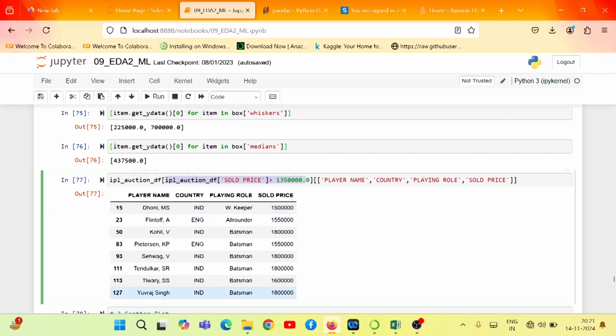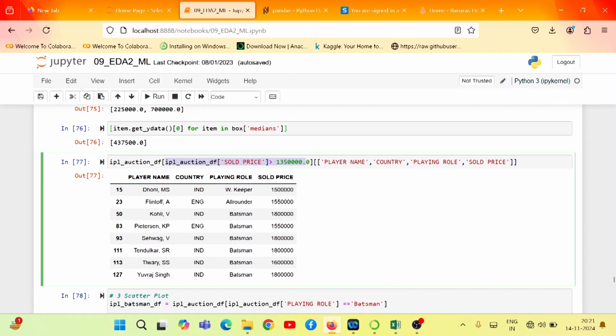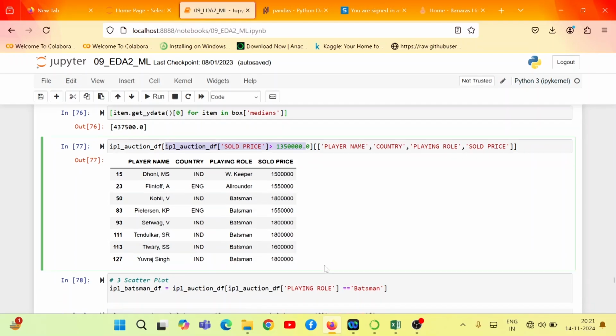So these are the values which satisfy this condition. Now I am displaying the player name, country name, playing role, and sold price. You may see here Mahendra Singh Dhoni is an outlier because his value is more than this cap value. Similarly, Flintoff, Kohli, Peterson, they were all treated as outliers. Tendulkar is also there, Tiwari was there, Yuvraj Singh was there. So they were outliers in our context.